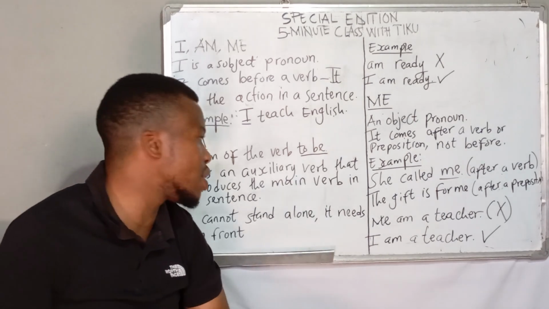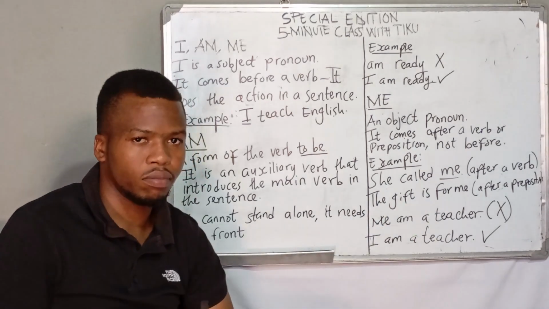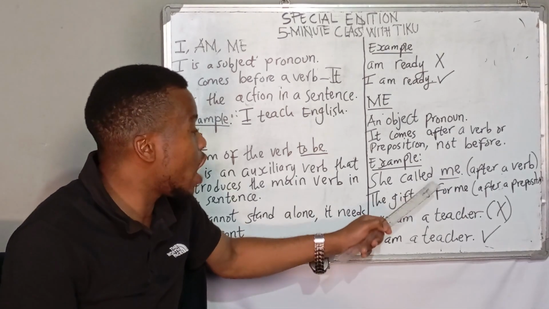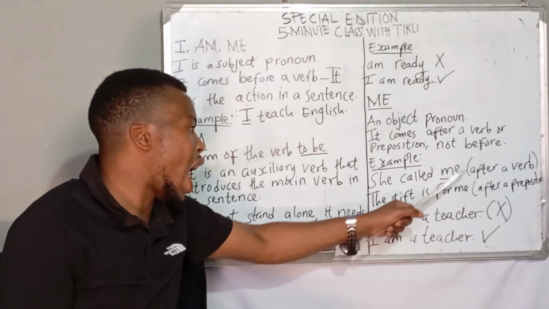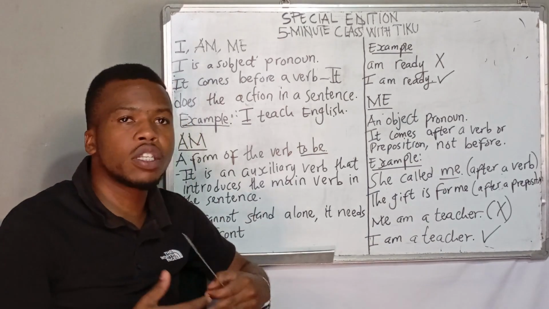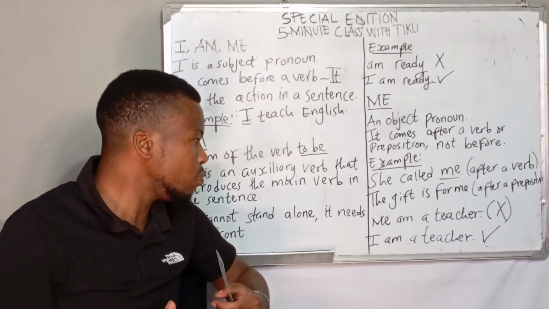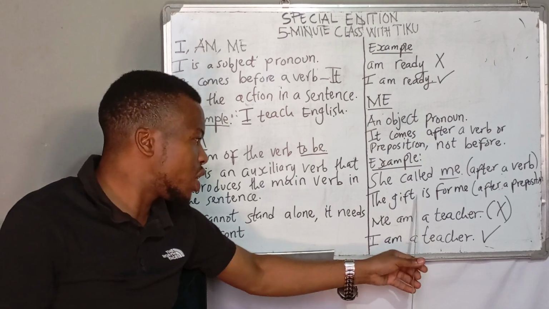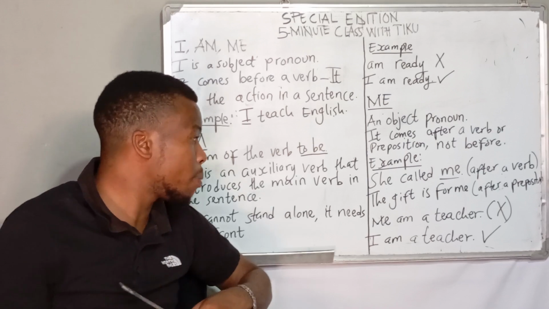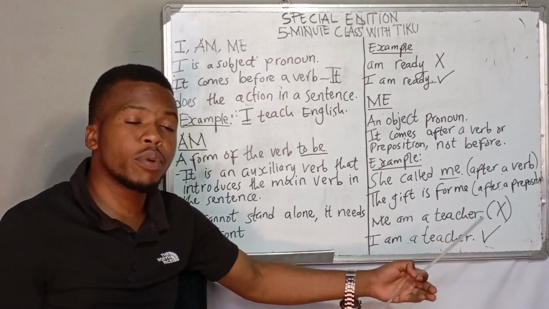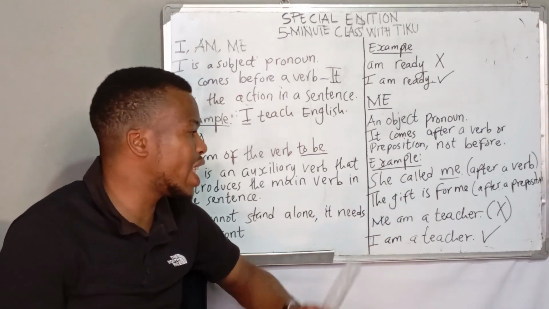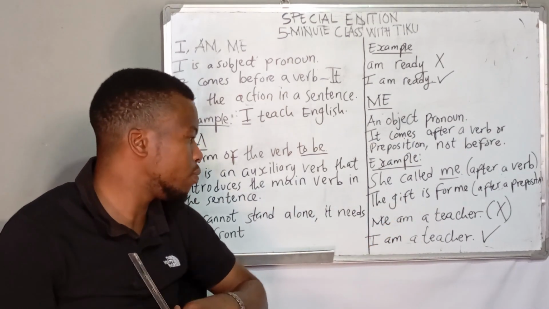Let's take a look at these examples. She called me. It is coming after a verb called, me. And this me is coming as object pronoun. Okay? The gift is for me. It is coming after a preposition. Which preposition are we talking about? For. The gift is for me.